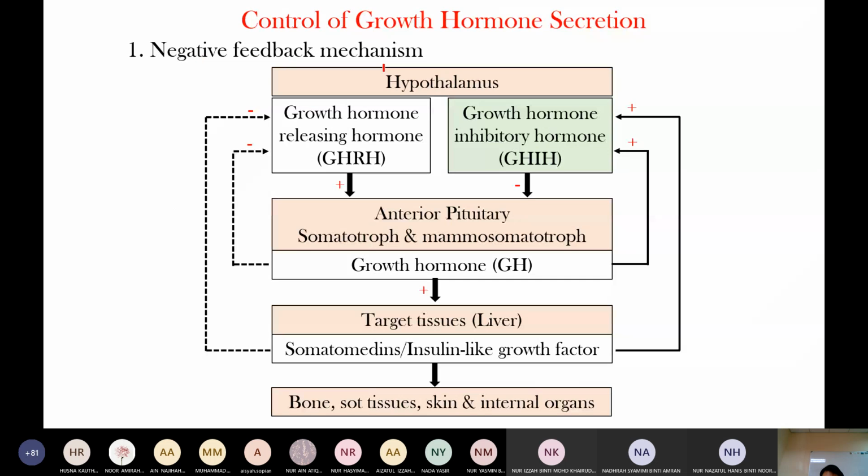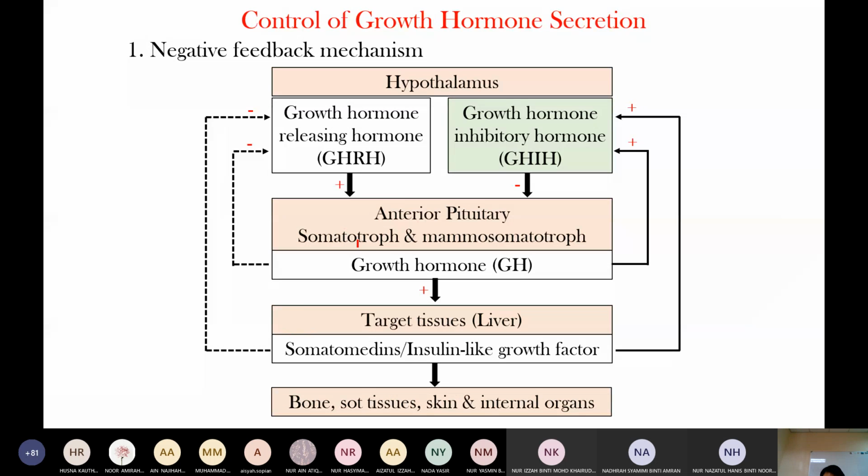Growth hormone is regulated by negative feedback as usual. The hypothalamus produces growth hormone releasing hormone and growth hormone inhibitory hormone. These act on the anterior pituitary, which produces growth hormone. Growth hormone acts on the target tissue in the liver, producing somatomedin, or insulin-like growth factor, which is anabolic. This growth factor acts on the bone, soft tissue, skin, and internal organs.